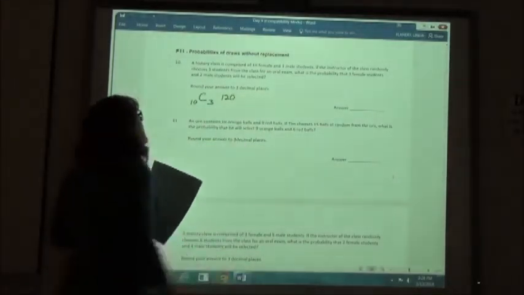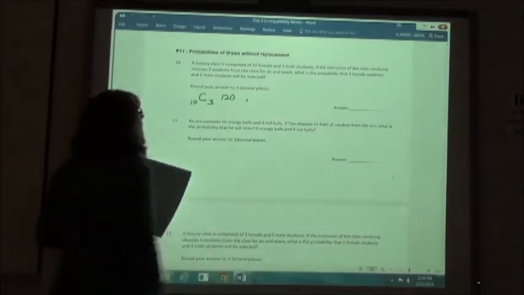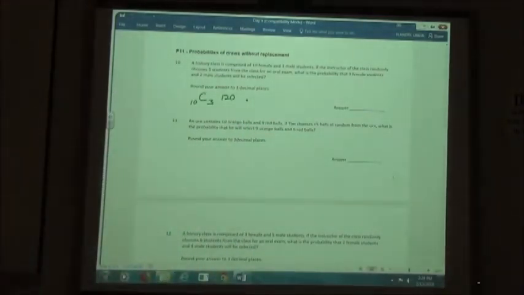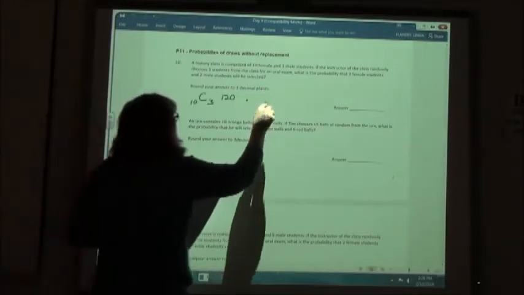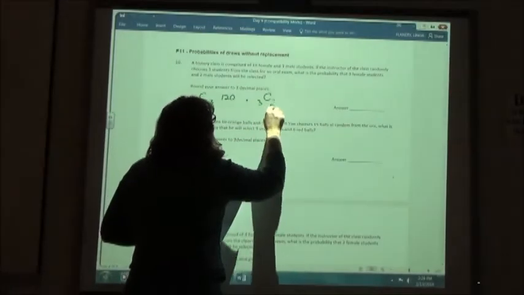I'm just going to put it beside that. Now we are going to multiply that by the boys. For the boys, we have 3 male students and we want to choose 2 of them. So we have a combination of 3 choosing 2.